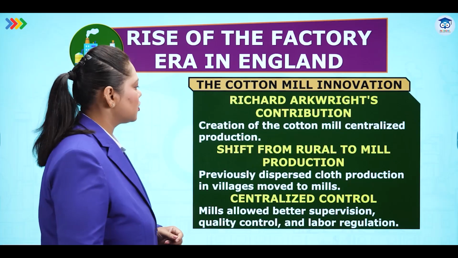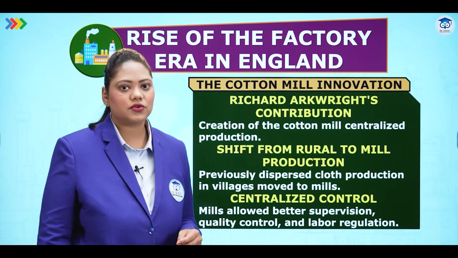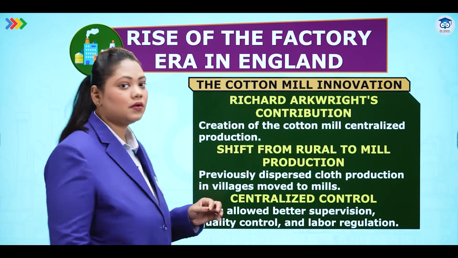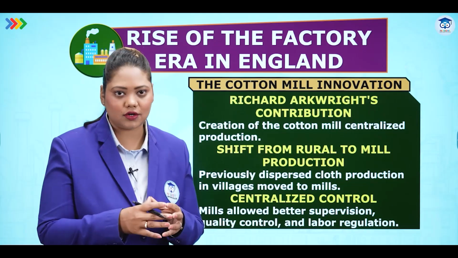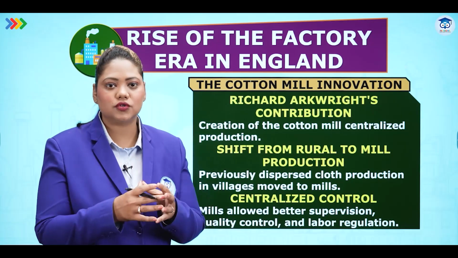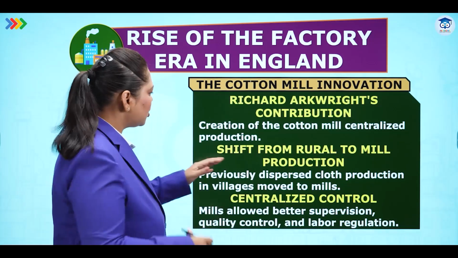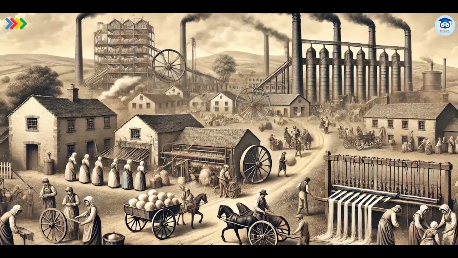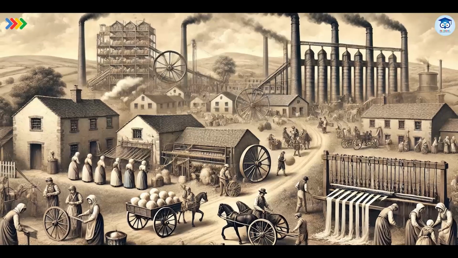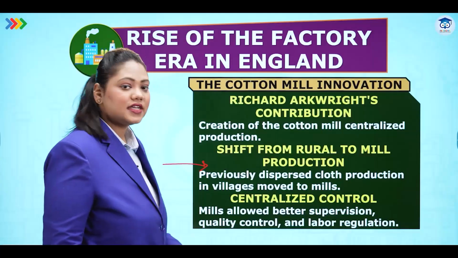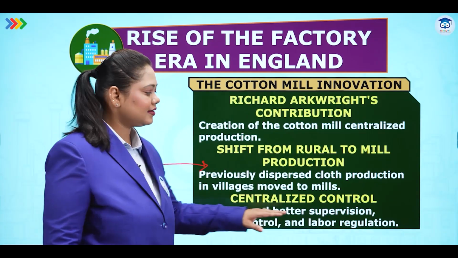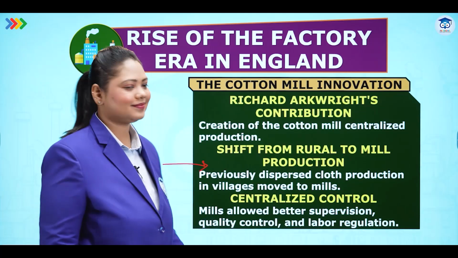Let's see the cotton mill innovation. Richard Arkwright's contribution. Creation of the cotton mill's centralized production. Now, we had to get the workers together, cotton workers, into a cotton mill to centralize production. Shift from rural to mill production. Previously dispersed cloth production in villages moved to mills. This was the shift. Centralized control. Mills allowed better supervision, quality control, and labor regulation.